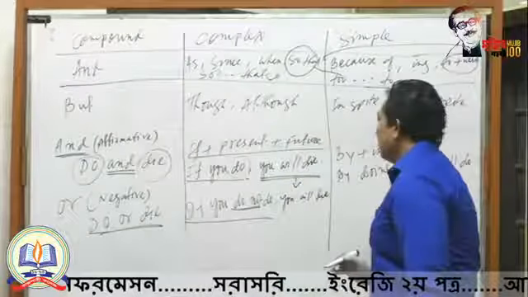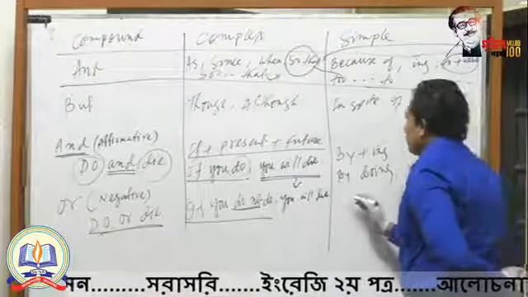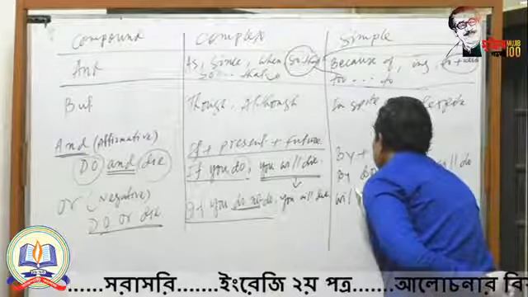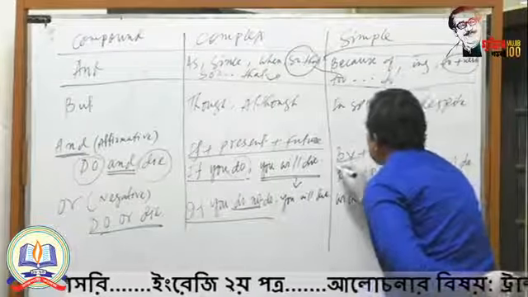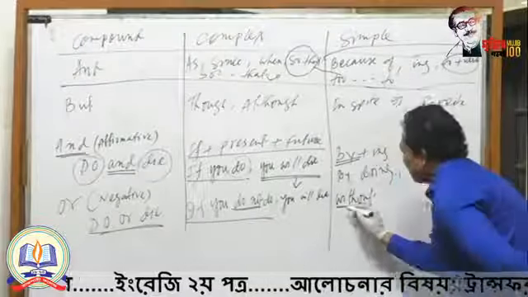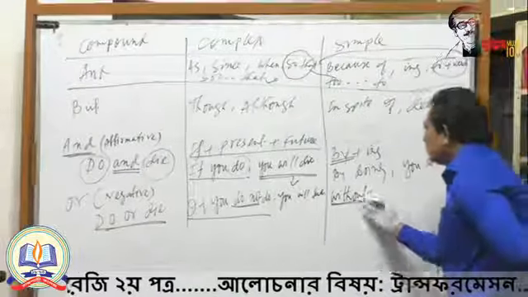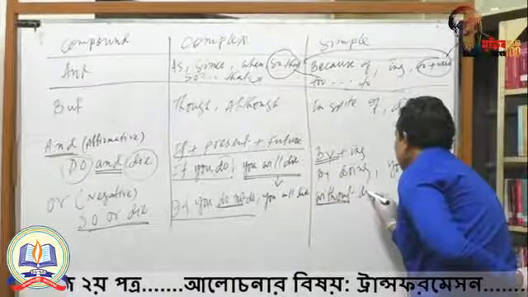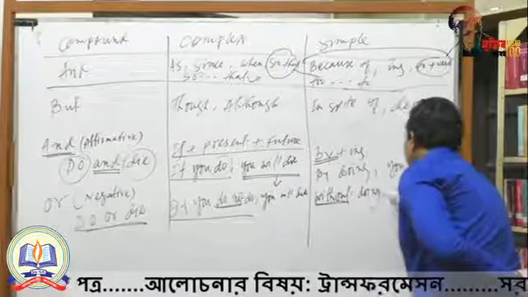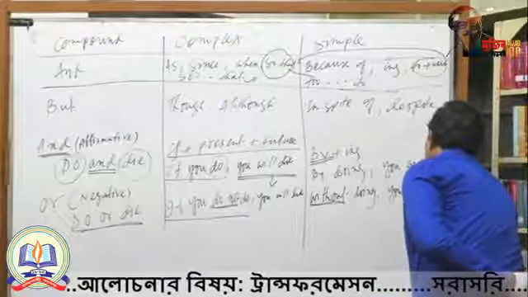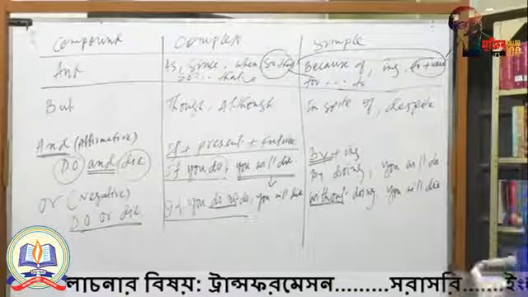In this way, in the case of simple, of course, you have to use without. That means by indicates affirmative sense, without indicates negative sense. So you will use without doing, and the main clause will remain same, you will die. The main clause remains same.